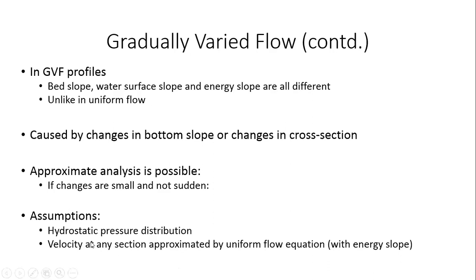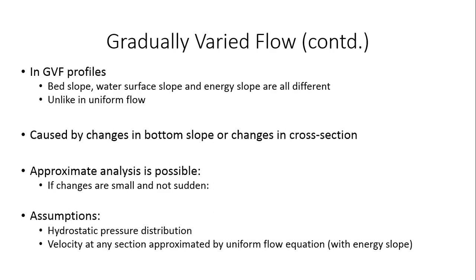Okay, so why is it that we still use the uniform flow equation to estimate the velocity? How is it that we can use the uniform flow equation although we are saying the flow is gradually varied? It is not uniform flow, but we are still able to use the uniform flow equation. Why is that? Number one, because as I said, this is an approximate approach to understanding these flow profiles. So in any approximation, there will be some error. So this uniform flow approximation may also be an error in this gradually varied flow profile analysis.